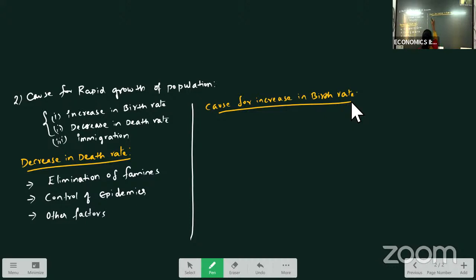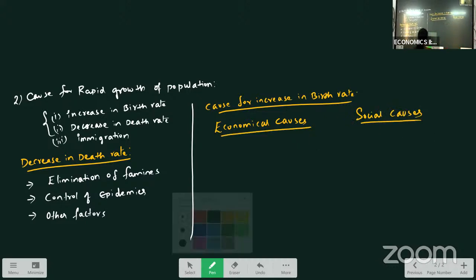Here there are two causes. One is economical causes and the other one is social causes. So economical causes and social causes. What are the economical causes here? The economical causes are